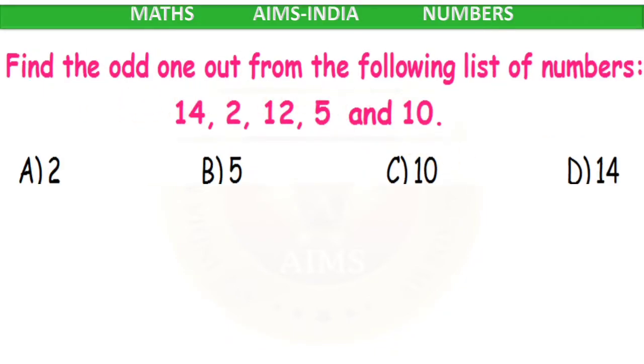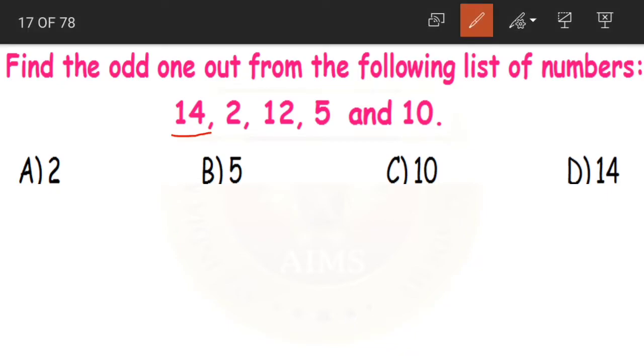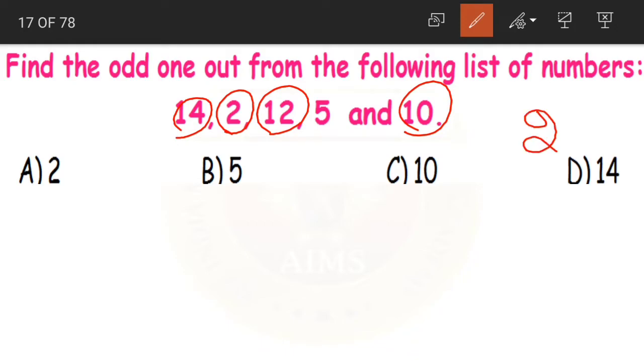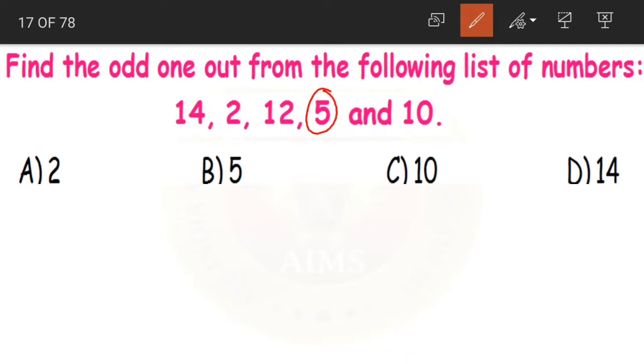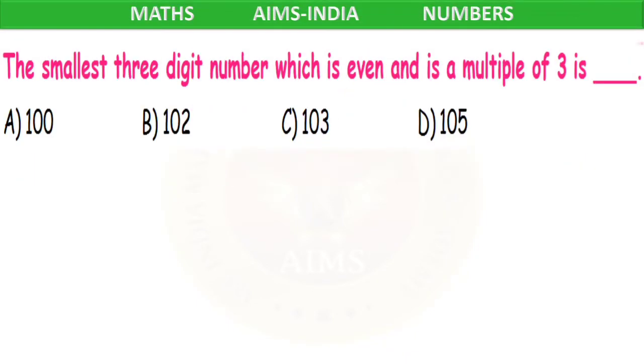Coming to question number 3. Find the odd one out from the following list of numbers. Again, 14, 2, 12, 5, 10. Now what can be the odd number here? If you observe carefully, 14, 2, 12 and 10, all these numbers come in the 2 table. See, 2 7s are 14, 2 1s are 2, 2 6s are 12 and 2 5s are 10. Now which is the only number that doesn't come in the 2 table here? 5. So 5 is not a multiple of 2. So 5 is the odd number here. Option B.